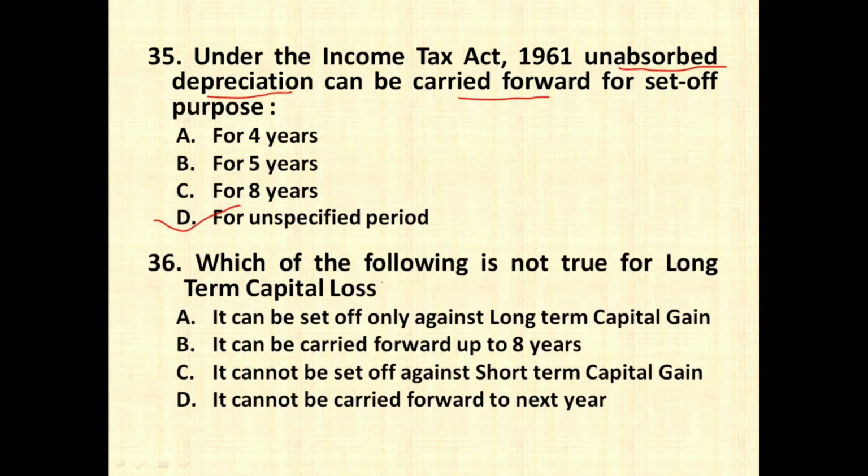The next question is, which of the following is not true for long-term capital loss? So one is not true and the remaining three are true. It can be set off only against long-term capital gain. Definitely this is a true one. It can be carried forward up to 8 years. Definitely this is also a true one. It cannot be set off against short-term capital gain. Again it is a true one. So what is the wrong one? It cannot be carried forward to the next year. No, this is not the right option, right? It can be carried forward, that too up to 8 assessment years.